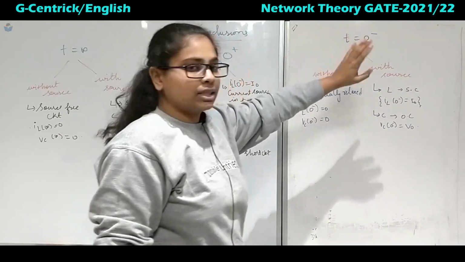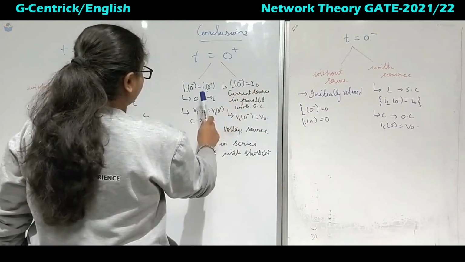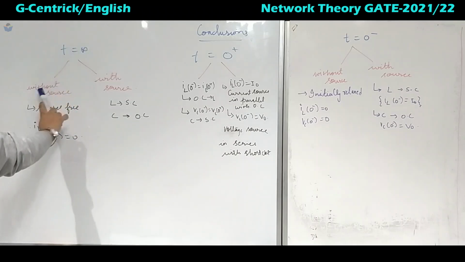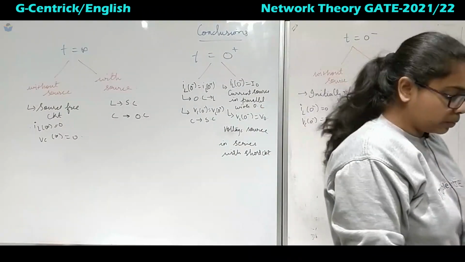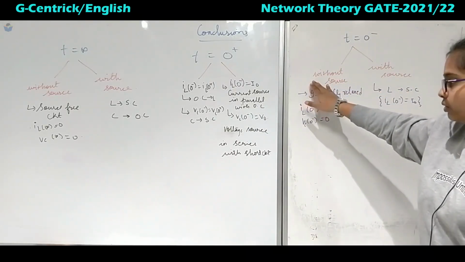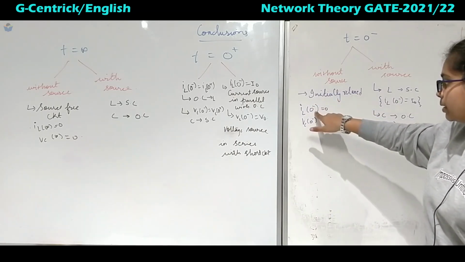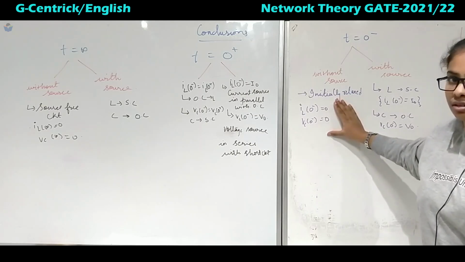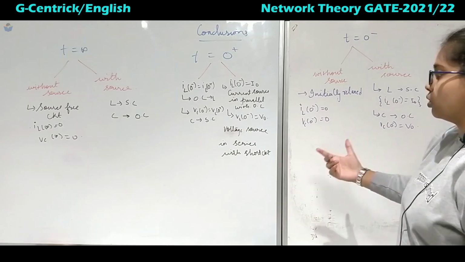First is t equal to 0 minus, where we will see without source and with source; then t equal to 0 plus, without source and with source; and t equal to infinite, with source and without source. Coming to t equal to 0 minus, if it is without source, it will be initially relaxed. If there is no source, then definitely the circuit will be like a dead circuit. You can keep that in mind to remember it.